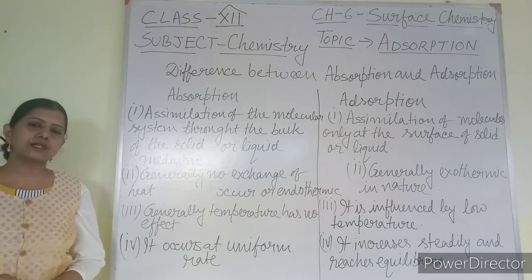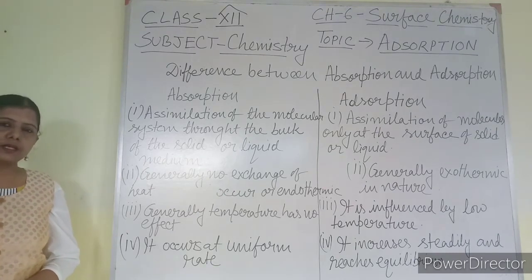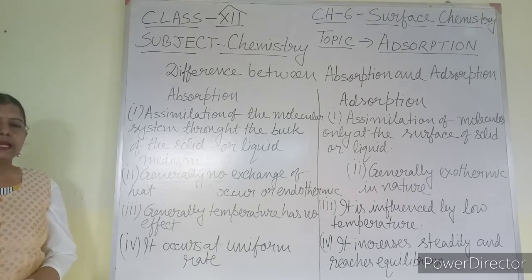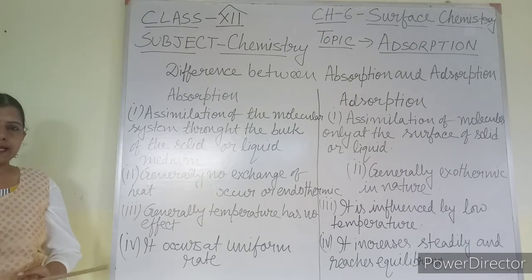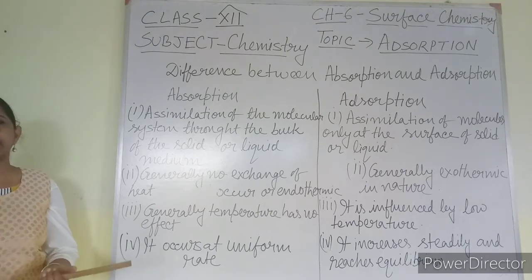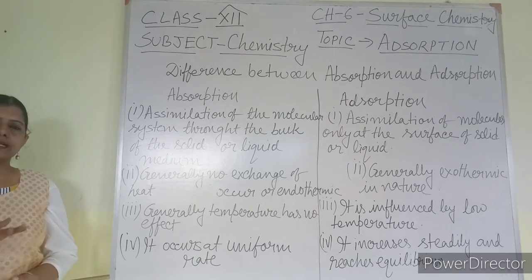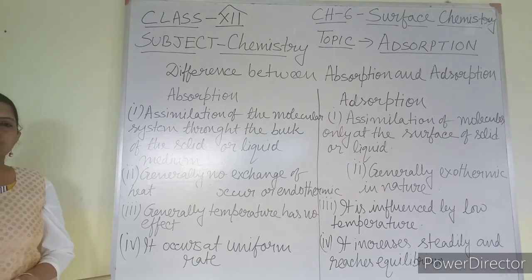Actually, what is adsorption? The molecules present at the surface, which are loosely bound, attract some other molecules from outside and try to get attached to them. So the molecules accumulate and get stability.